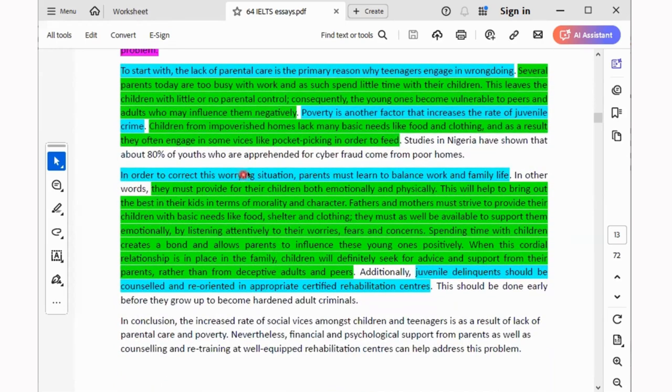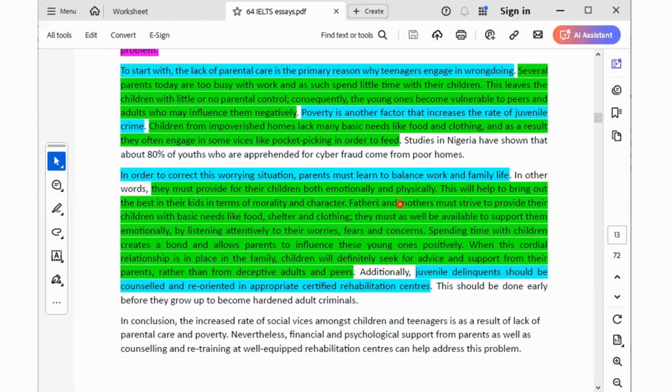Now, in order to correct this worrying situation, parents must learn to balance work and family life. That's solution 1. In other words, they must provide for their children both emotionally and physically. This will help to bring out the best in their kids in terms of morality and character.